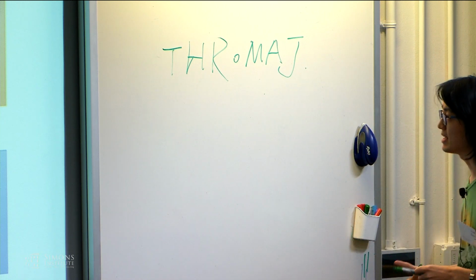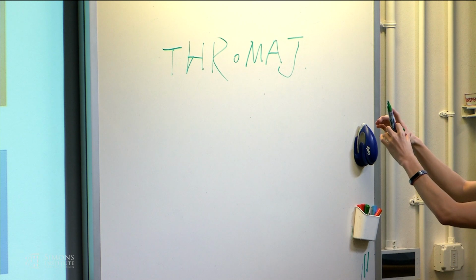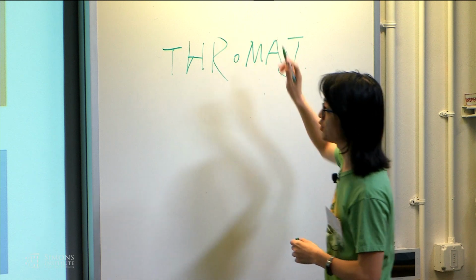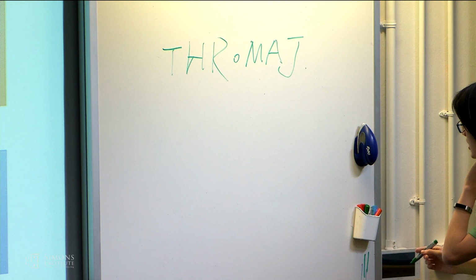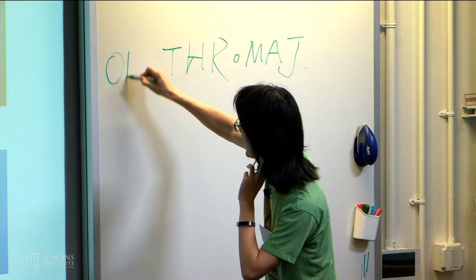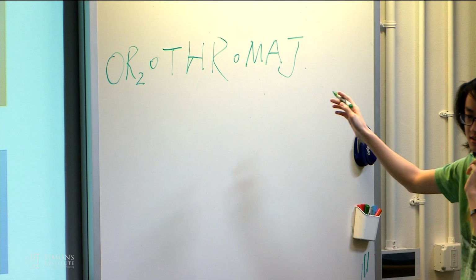By the previous discussion, if we have a top OR gate, this will make the set question equivalent. So I'm thinking, can we show a lower bound on OR of 2 threshold of majority circuits?